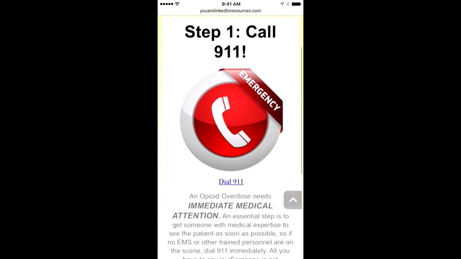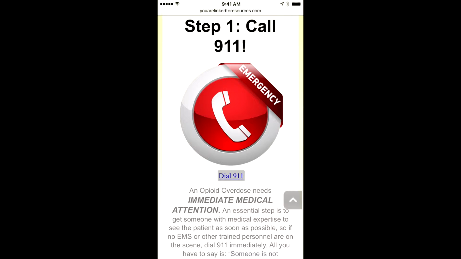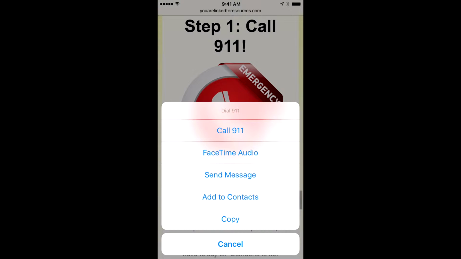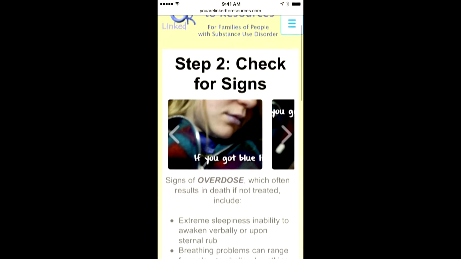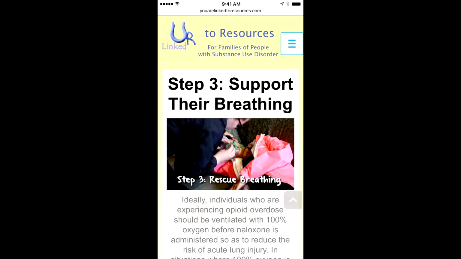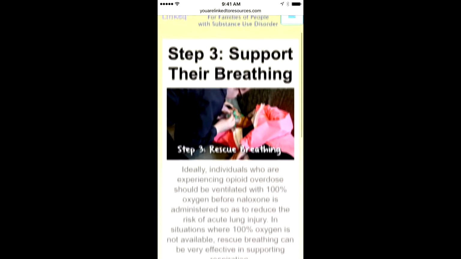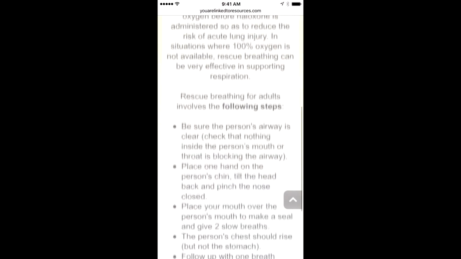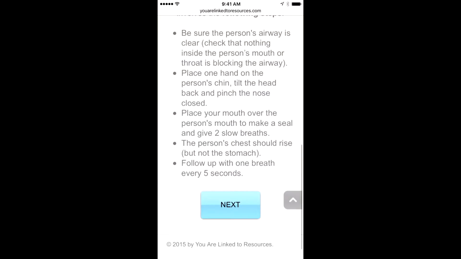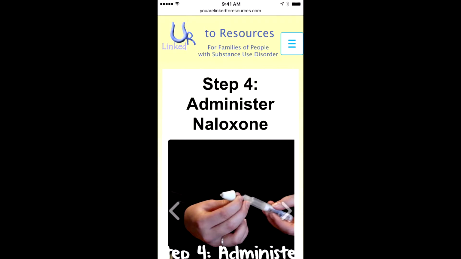We created this app with the steps from the toolkit, illustrated with photos of each step and a link to dial 911. After calling 911, check for signs of an overdose illustrated in the app. Our app shows clear visuals of the next step, rescue breathing, to prevent acute lung injury. Next, use the naloxone dosage and frequency from the toolkit, along with our app's handouts, including photos to administer naloxone.